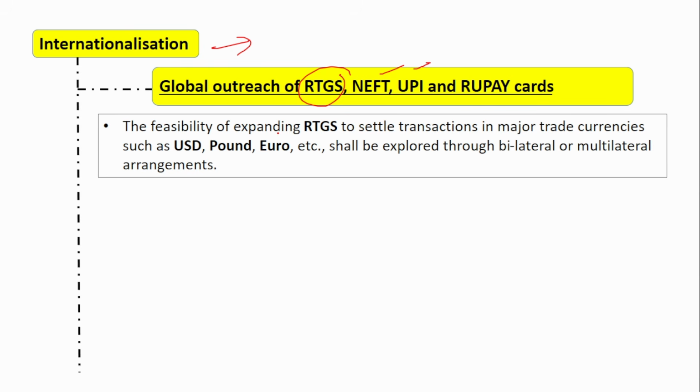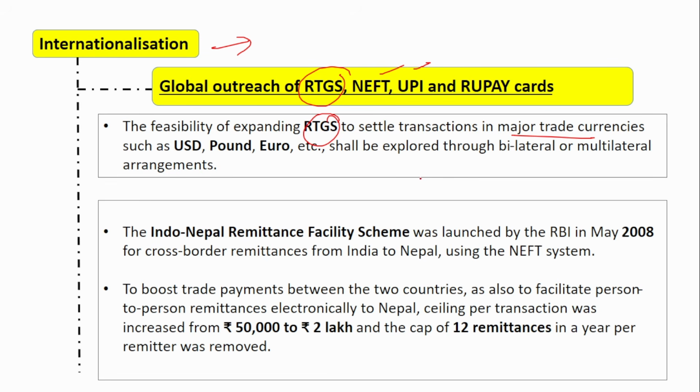So now RBI is saying that we should also expand the RTGS and NEFT that we are using in India. So the feasibility of expanding RTGS to settle transactions in major trade currencies such as USD, Pound, Euro shall be explored through bilateral or multilateral arrangements. So if you see, such NEFT payment is already there. There is a NEFT related payment with Nepal.